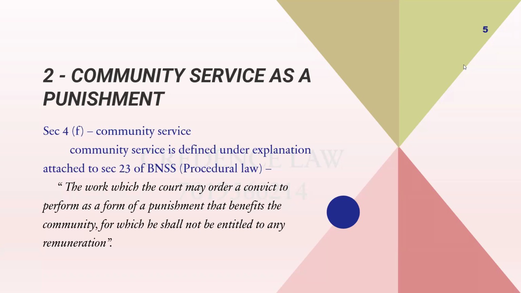Now the question is, what is community service? The definition of community service is given in the explanation attached to section 23 of BNSS. There it says community service is work that a court asks the convict to perform as part of a punishment, where he is going to work in a way that benefits the community, but without expecting any returns, not entitled to any remuneration. That is the second change that you can see in the BNS, Bharatiya Nyaya Sanhita.